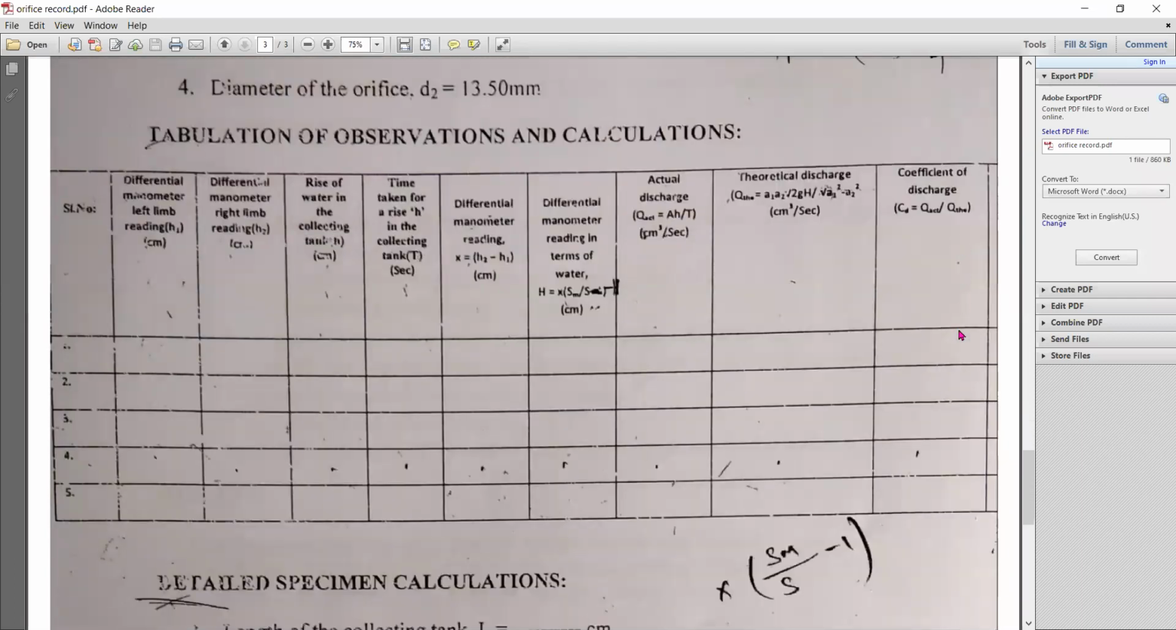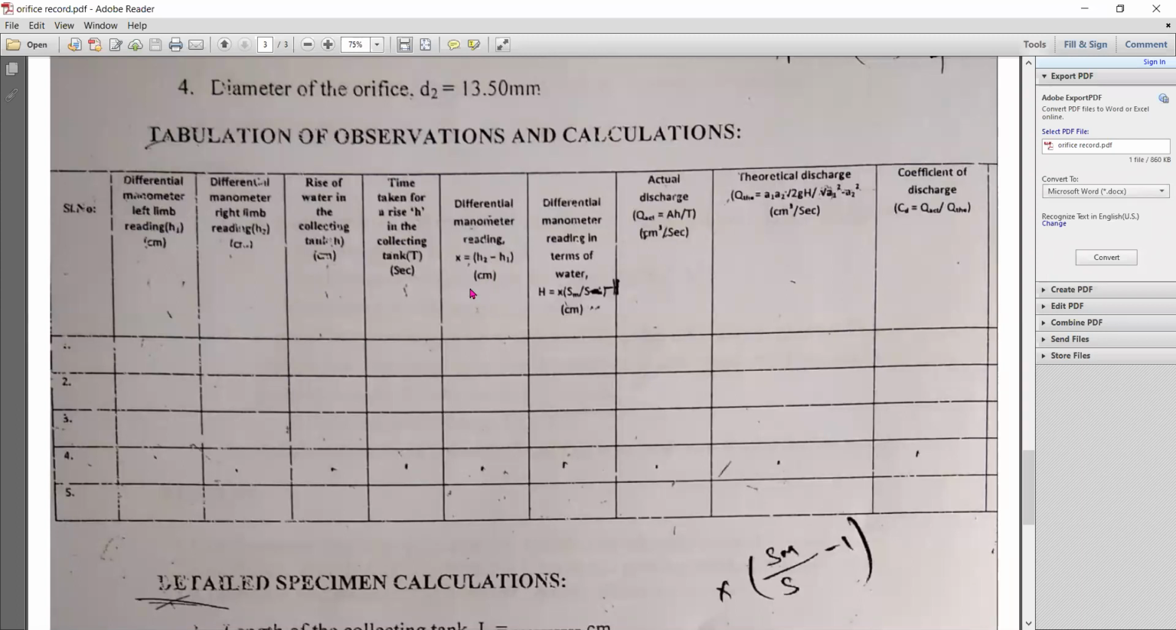This is a tabular column. These things you need to write. Don't write only H1 here; you need to write differential manometer left limb reading H1 in centimeters, and differential manometer right limb reading H2. Rise of water in the collecting tank is always 10 centimeters. Here 5 readings are given, but you can take only 4. Next, the time taken for the 10 centimeter rise.